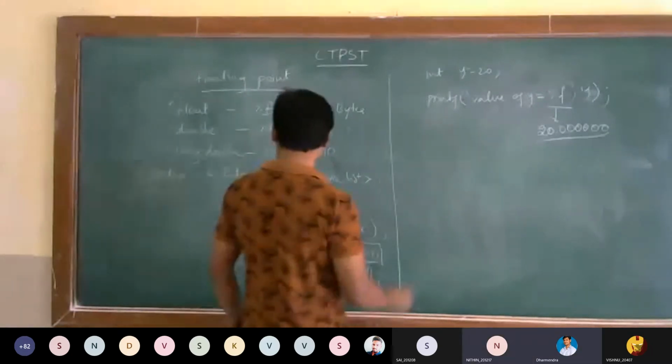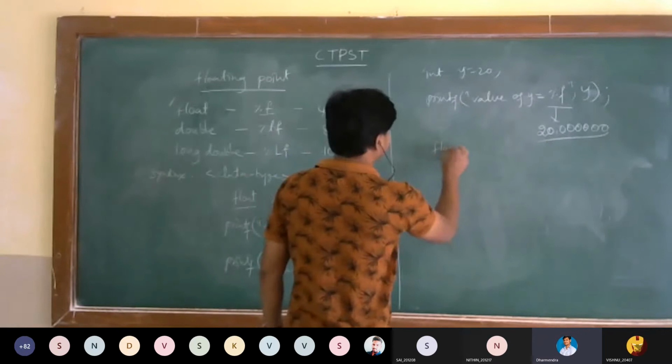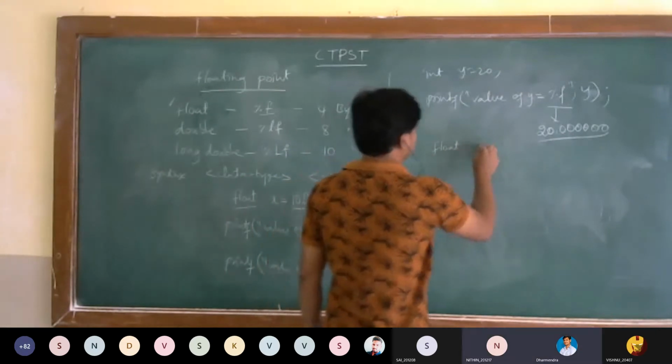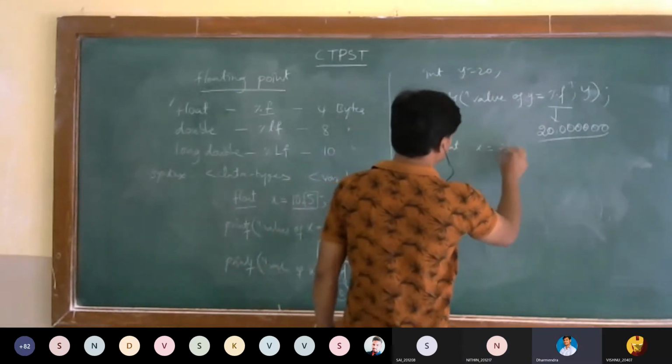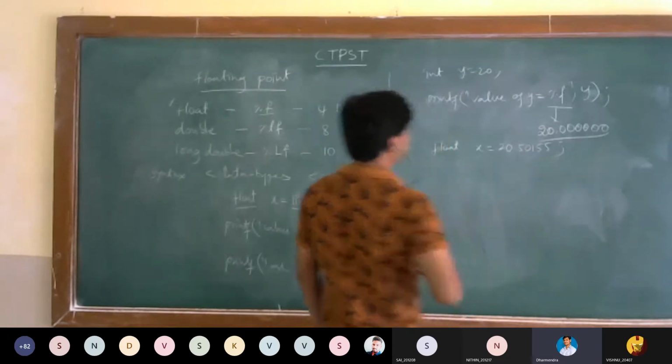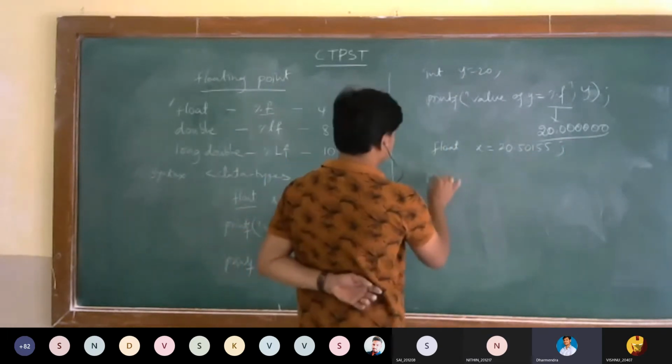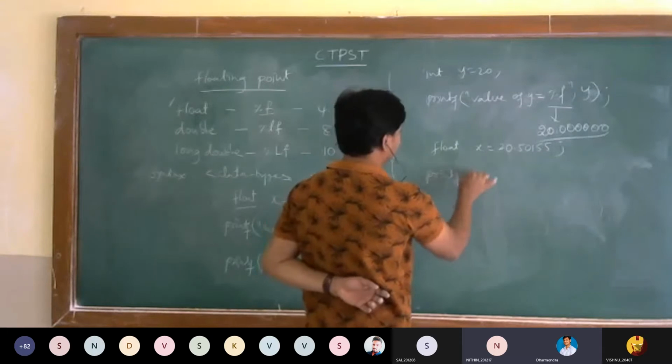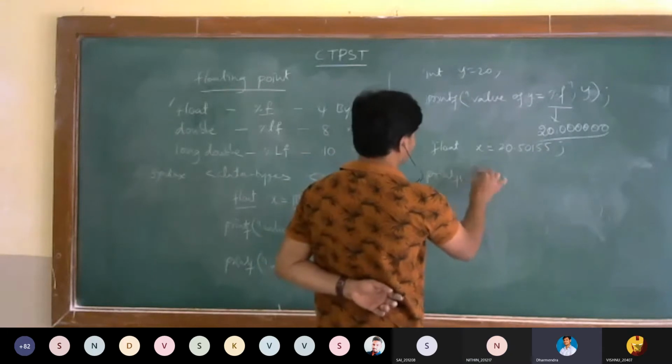Observe here. Here float I am having some x equal to 20.50155. This is the value which I have assigned. This time in printf, I want only two positions to print.